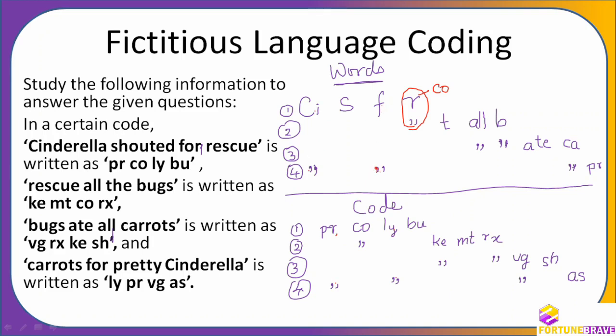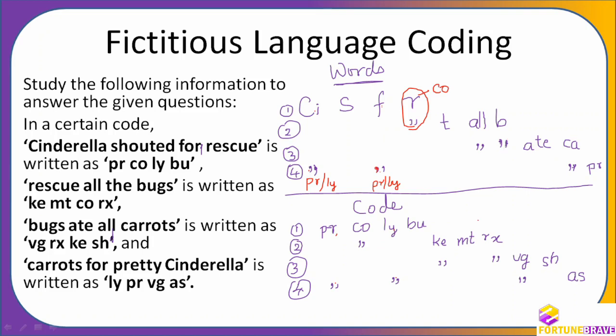Now like it has happened last time, we'll have two codes for, means one of them. So either it should be PR or it should be LY. Here also either it should be PR or it can be LY. Are you getting my point? I should have written here, but anyways, it's fine. So Cinderella can be PR or LY, and for can be PR or LY. Okay. Now we'll go to the next one.